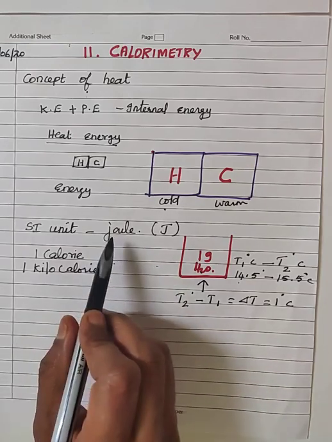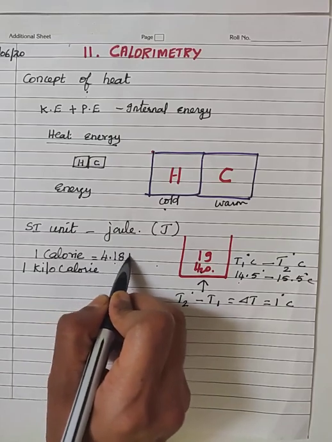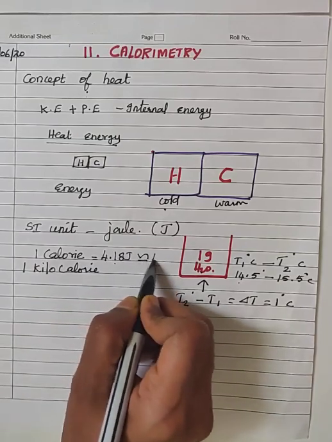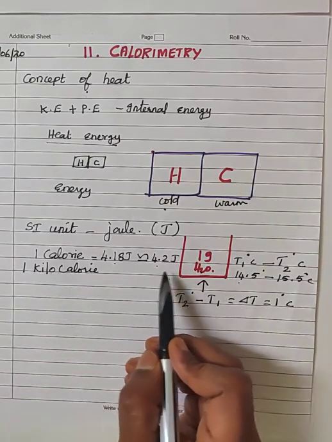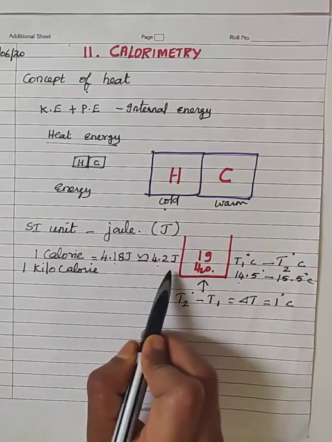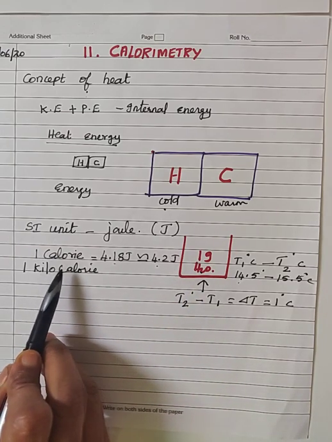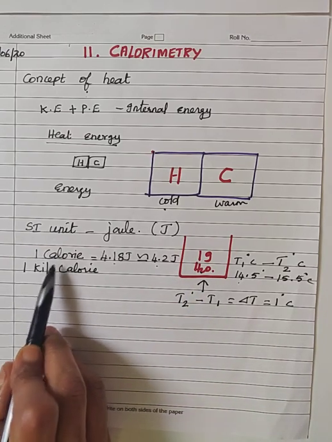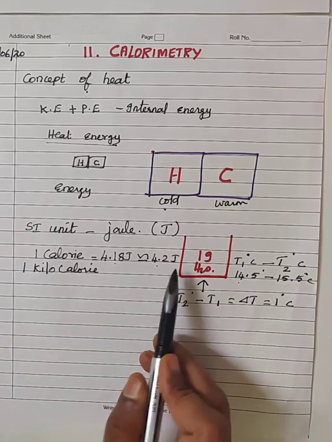Now we state the relation connecting these two units with that of the joule, because the joule is the SI unit of heat energy. So 1 calorie is equal to 4.18 joules, which we approximate to 4.2 joules. This is the relation connecting the SI unit of energy and the most commonly used unit, that is the calorie. 1 calorie is equal to 4.2 joules.